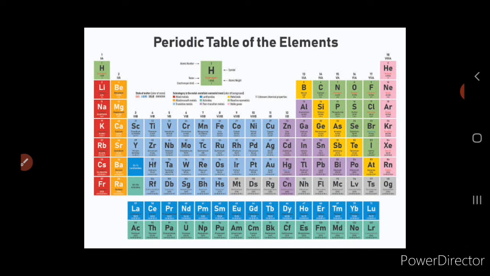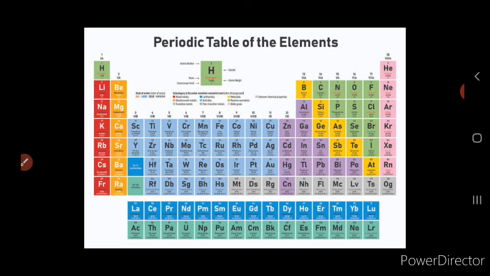Now the position of certain elements which were first interchanged in Mendeleev's periodic table is now justified because they are placed in their increasing atomic number. Even the position of the lanthanides and actinides is also justified because they are placed at the bottom of the periodic table. Now let's see the position of hydrogen in the periodic table.